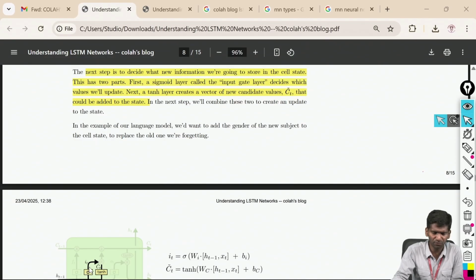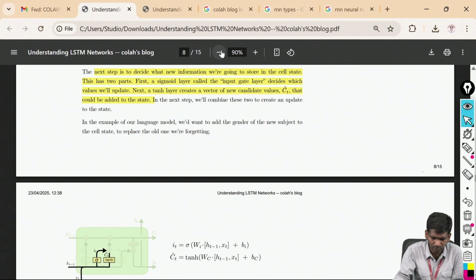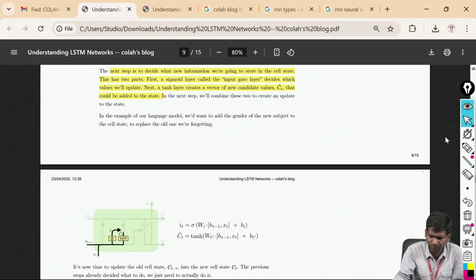Then what will this sigmoid function do, and what will this tan h function do? The previous sigmoid function will tell us what information needs to be forgotten, what information needs to be deleted. But this sigmoid function in the input gate layer will decide what new information we are going to store in the cell state.